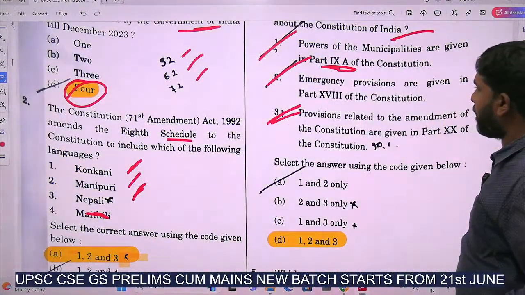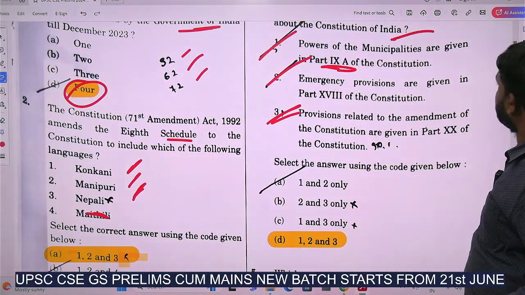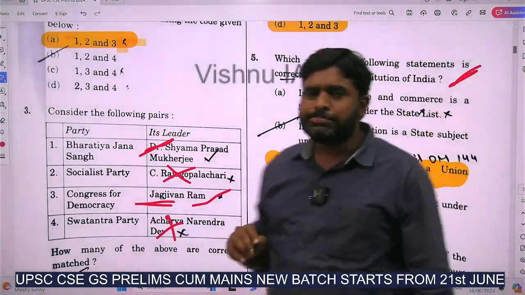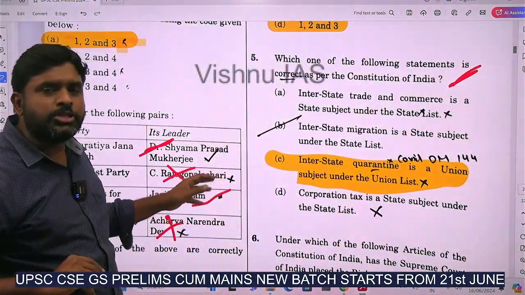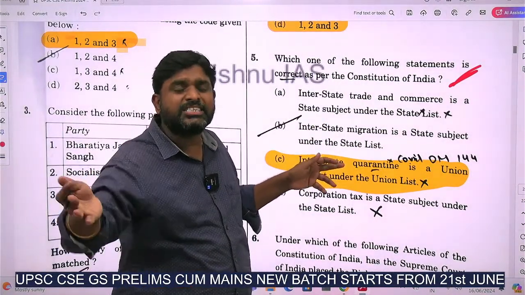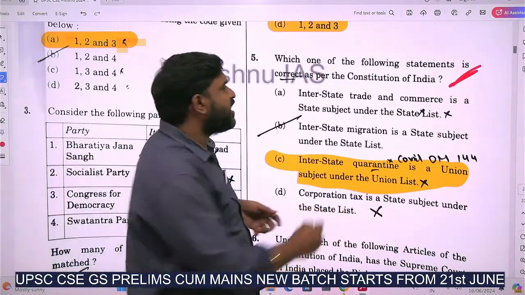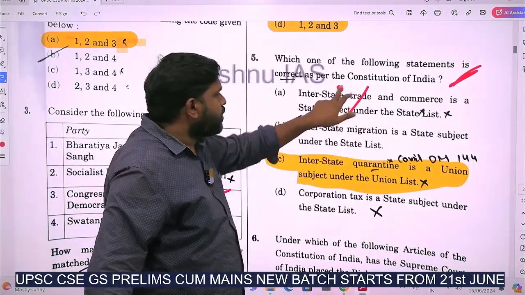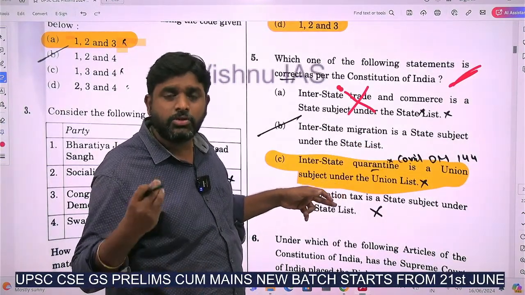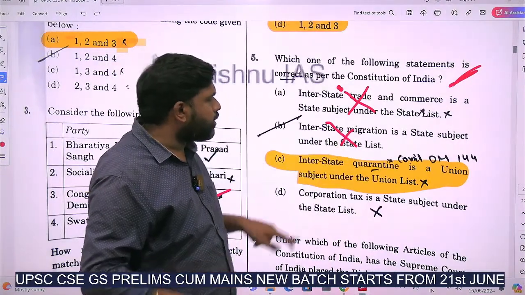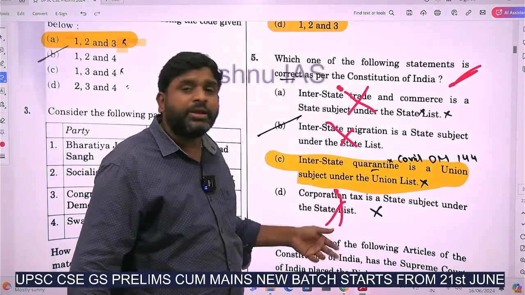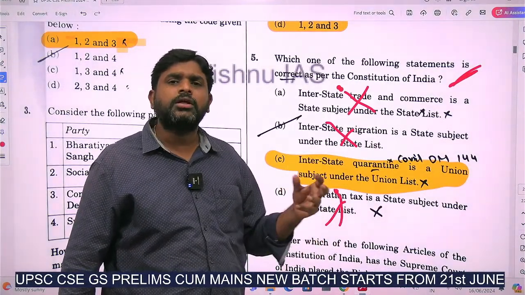The next question: which one of the following statements is correct as per the Constitution of India? He asked about the 7th schedule of the Constitution. Interstate trade and commerce is a state subject? How can it be a state subject? Interstate, 2 states are involved, so how can it be in the state list? Wrong. And the next question, interstate migration is a state subject? How can interstate migration be a state subject? With common sense also, we can mark these correct or wrong. And the 4th, corporation tax is a state subject. Corporation tax comes under which list?